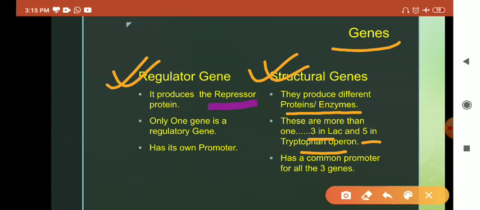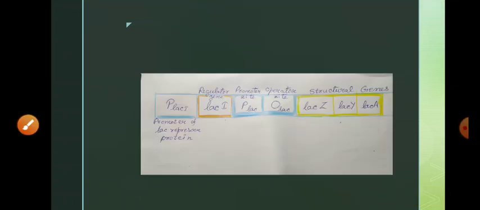They have a common promoter for all these genes. The regulator gene is the gene which regulates the whole transcription and produces the repressor protein. It is not in combination with other genes. It is a single gene and it has its own promoter.